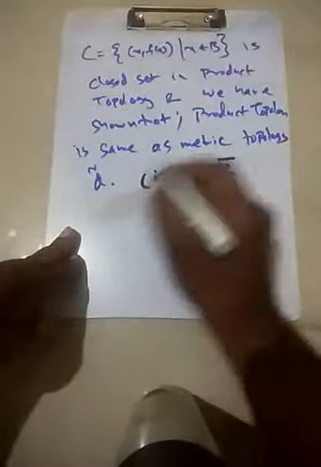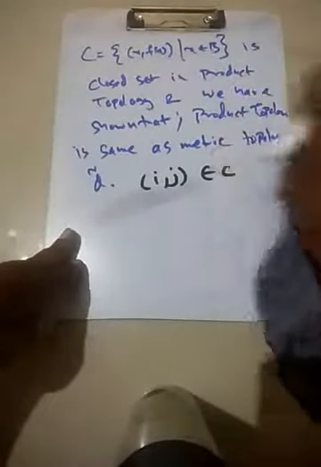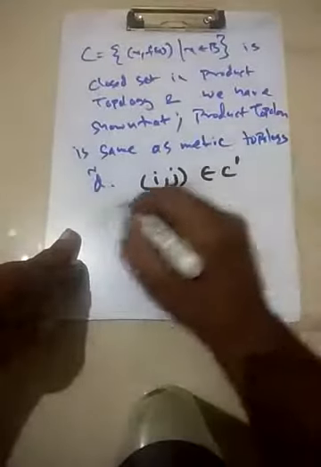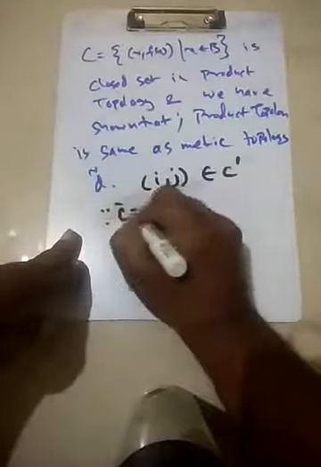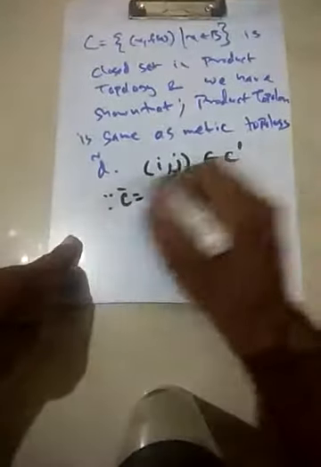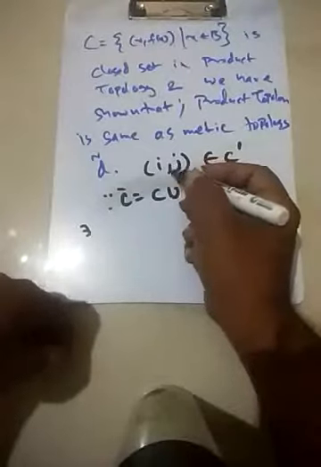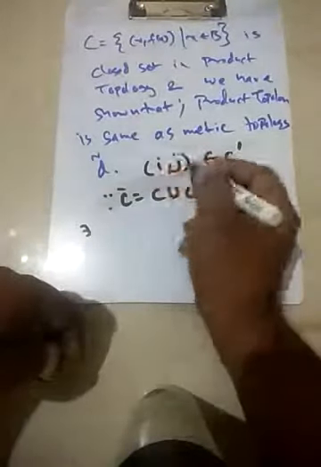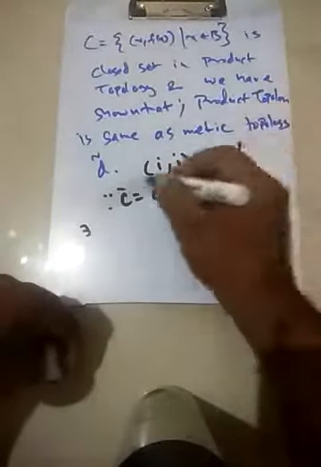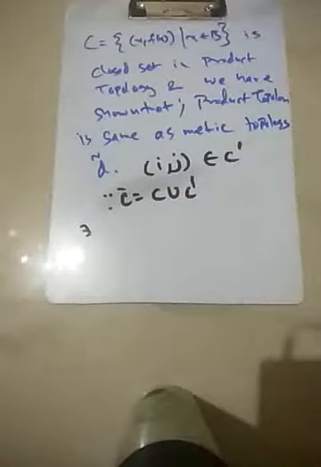Suppose let's say it's a limit point, C dash, since C bar is C union C dash. So there exists what? So every neighborhood, if you look in the product topology, every neighborhood of (I, J) intersects C in a point other than (I, J).